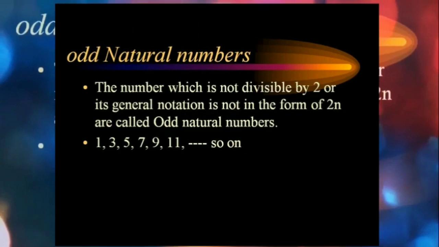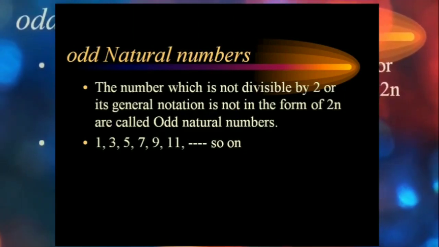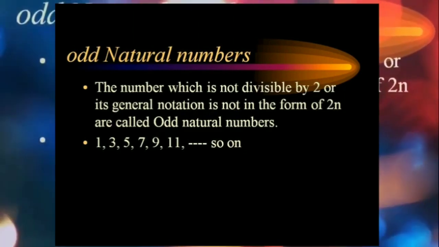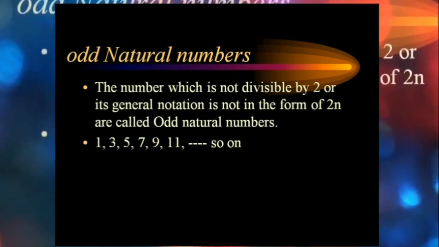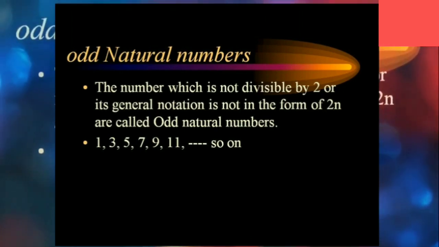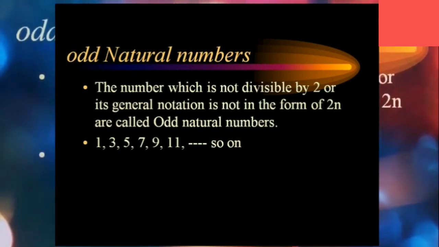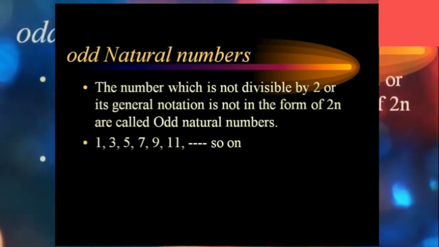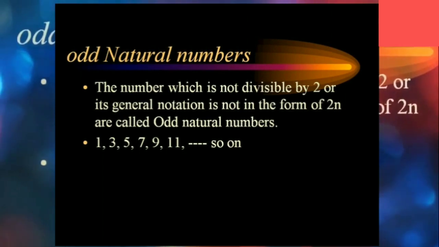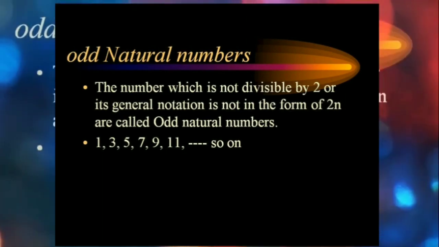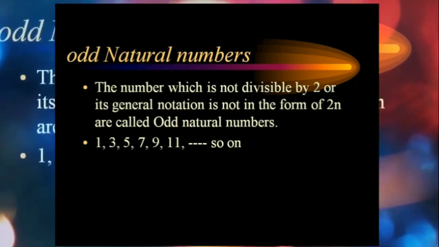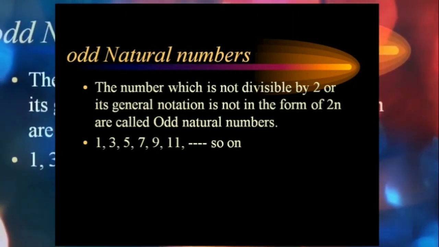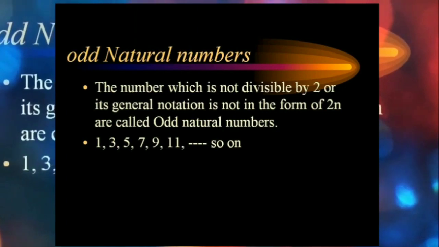The second type is the odd natural number. The number which is not divisible by 2, or whose general notation is not in the form of 2n, is called an odd natural number. For example, 1, 3, 5, 7, and so on.